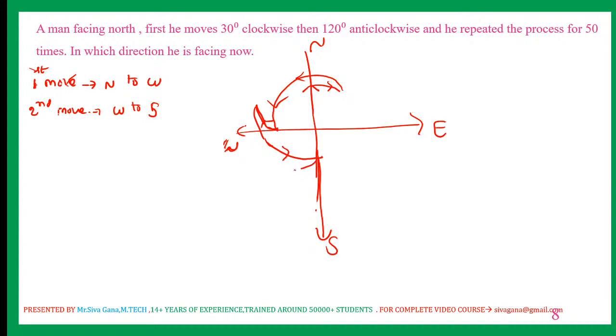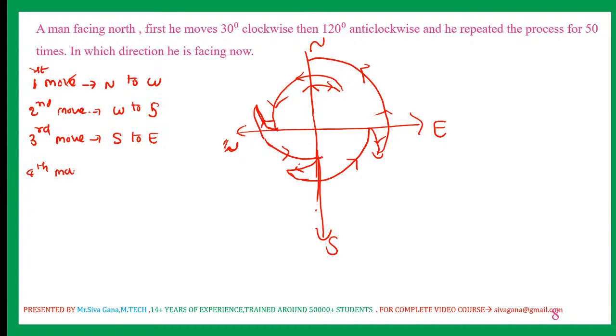Now after that, 30 clockwise, 120 anti-clockwise. After the third move, he shifted from south facing to east facing. Now after that, 30 clockwise and 120 anti-clockwise, right? So after the fourth move, he is from east to north.